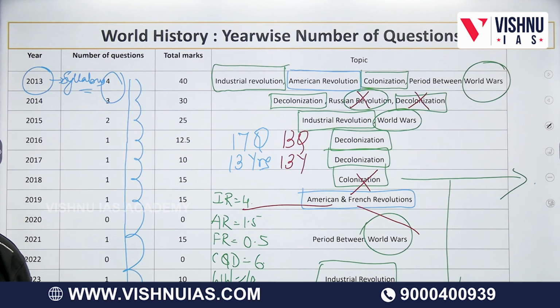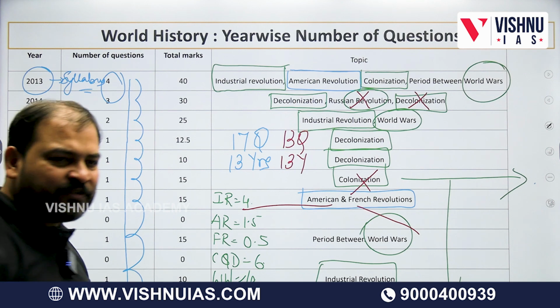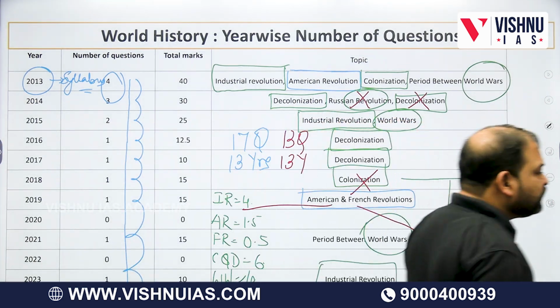Italy was also disappointed after World War I. There the rise of fascism happened. World War I also contributed to the severe economic issues in the world in the late 1920s. All these resulted in World War II. And at the end of World War II, the world had got divided into two halves that led to your Cold War. In one minute I have told you, but trust me, this is a beautiful story.